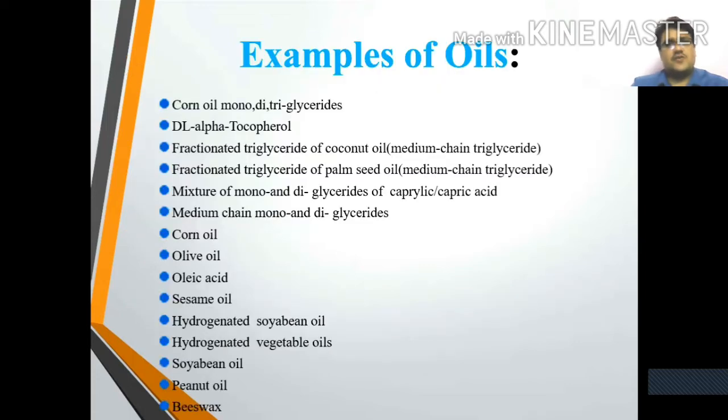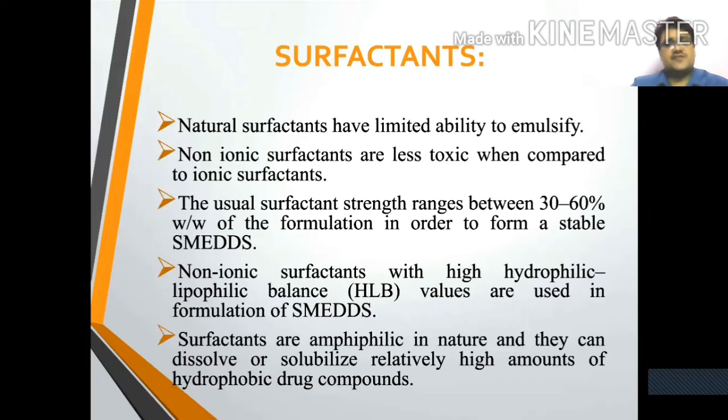Examples of oils: corn oil, monoglycerides, olive oil, oleic acid, sesame oil, hydrogenated vegetable oils, soybean oil, peanut oil, beeswax. These are certain used, and more fractionated triglyceride coconut oil is being used as oil. Surfactants: natural surfactants have limited ability to emulsify. Non-ionic surfactants are less toxic when compared to ionic surfactants. The usual surfactant strength ranges between 30 to 60%. Non-ionic surfactants with high hydrophilic lipophilic balance values are used in formulation of SMEDDS.